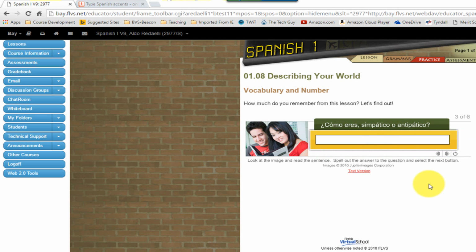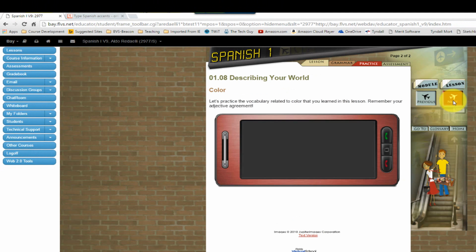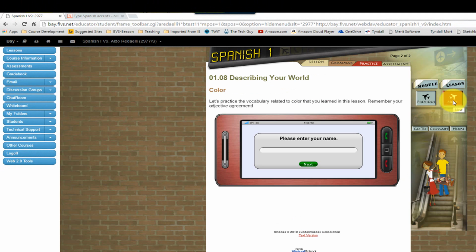Very important. ¿Cómo eres? What are you like? Nice or not nice? You know, simpático is somebody kind of fun. Antipático is somebody who's not fun at all. Okay, like kind of mean. So over here, we're talking about colors. Let's practice the vocabulary related to color.